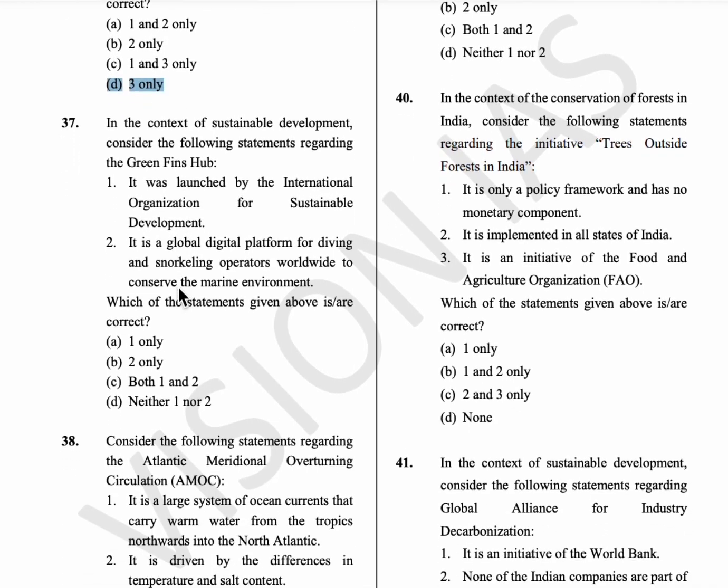37th question, in the context of sustainable development, consider the following statements regarding Green Fins Hub. Green Fins Hub is the first ever global marine tourism industry platform. It is launched by the UNEP. Okay, and it is the global digital platform for diving and snorkeling operations worldwide to conserve the marine environment. So option B is the answer.